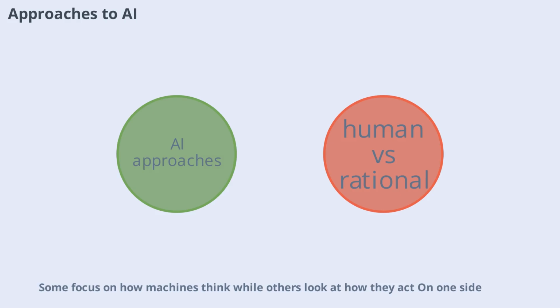There are four main approaches to understanding and developing AI. Some focus on how machines think, while others look at how they act. On one side, success is measured by how closely machines mimic human performance, while on the other, it's about achieving ideal, rational outcomes. These approaches help researchers and engineers design AI systems that are either modeled after human behavior or aimed at perfect logical reasoning.